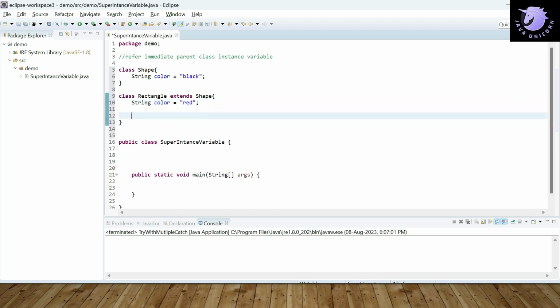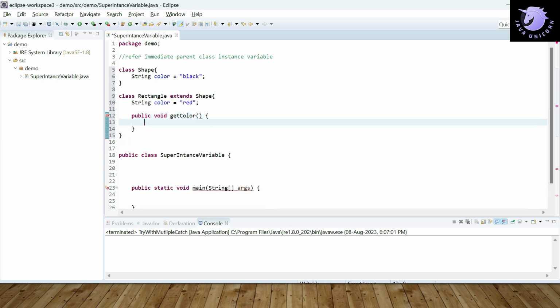Now inside this Rectangle class we have a method. Let's say we have a method named getColor, and inside this method we are going to sysout the color variable,